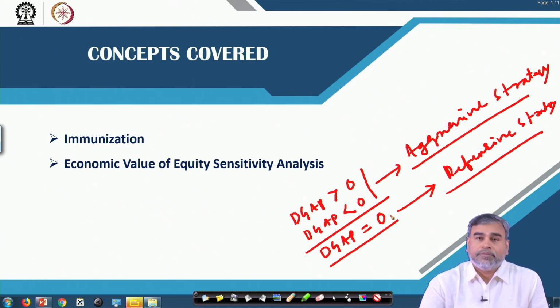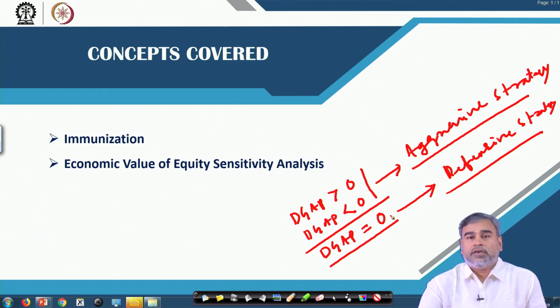If your duration gap is equal to 0, then any fluctuation in the interest rate in the market is not going to affect the net worth of that particular bank. That is the basic objective of immunization, where we try to make the duration gap of the commercial bank equal to 0.